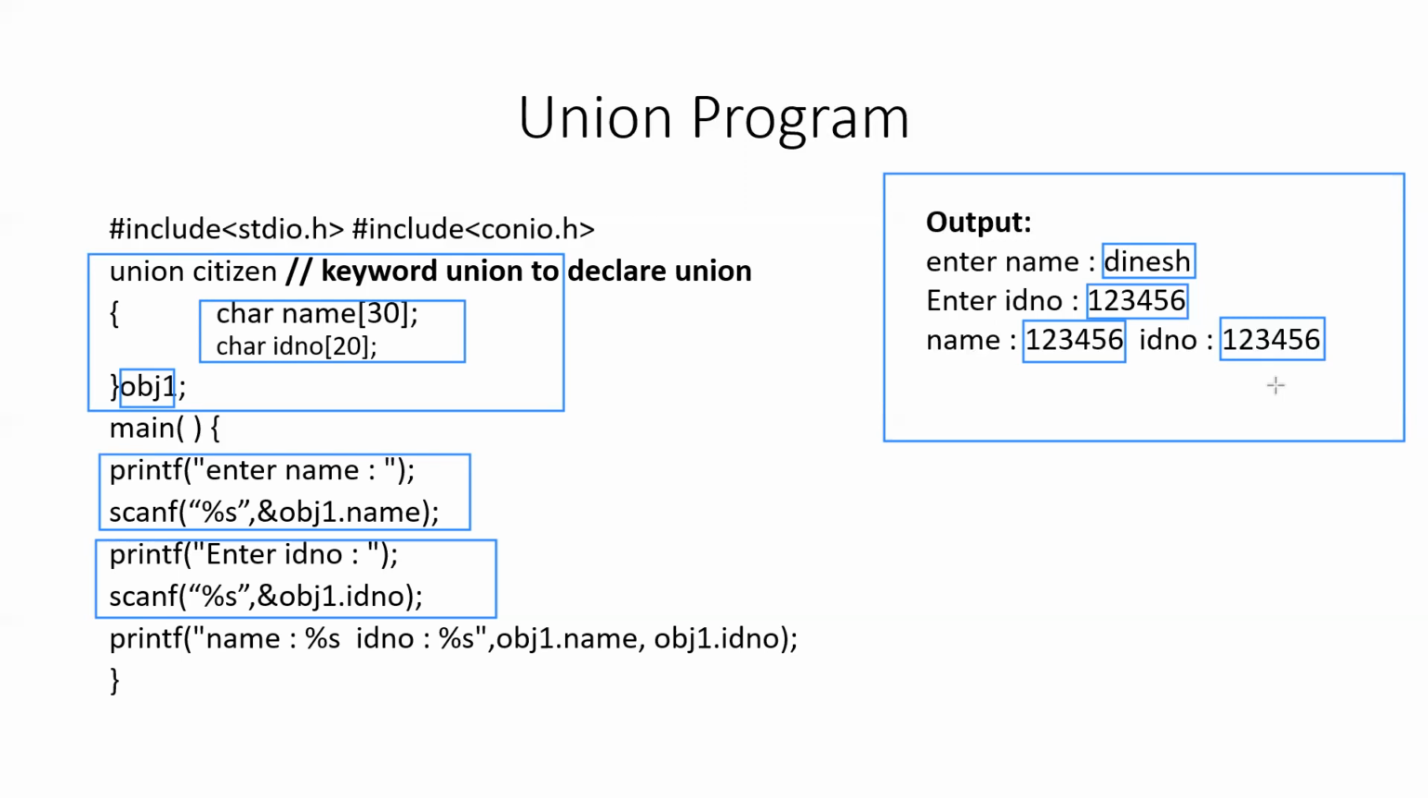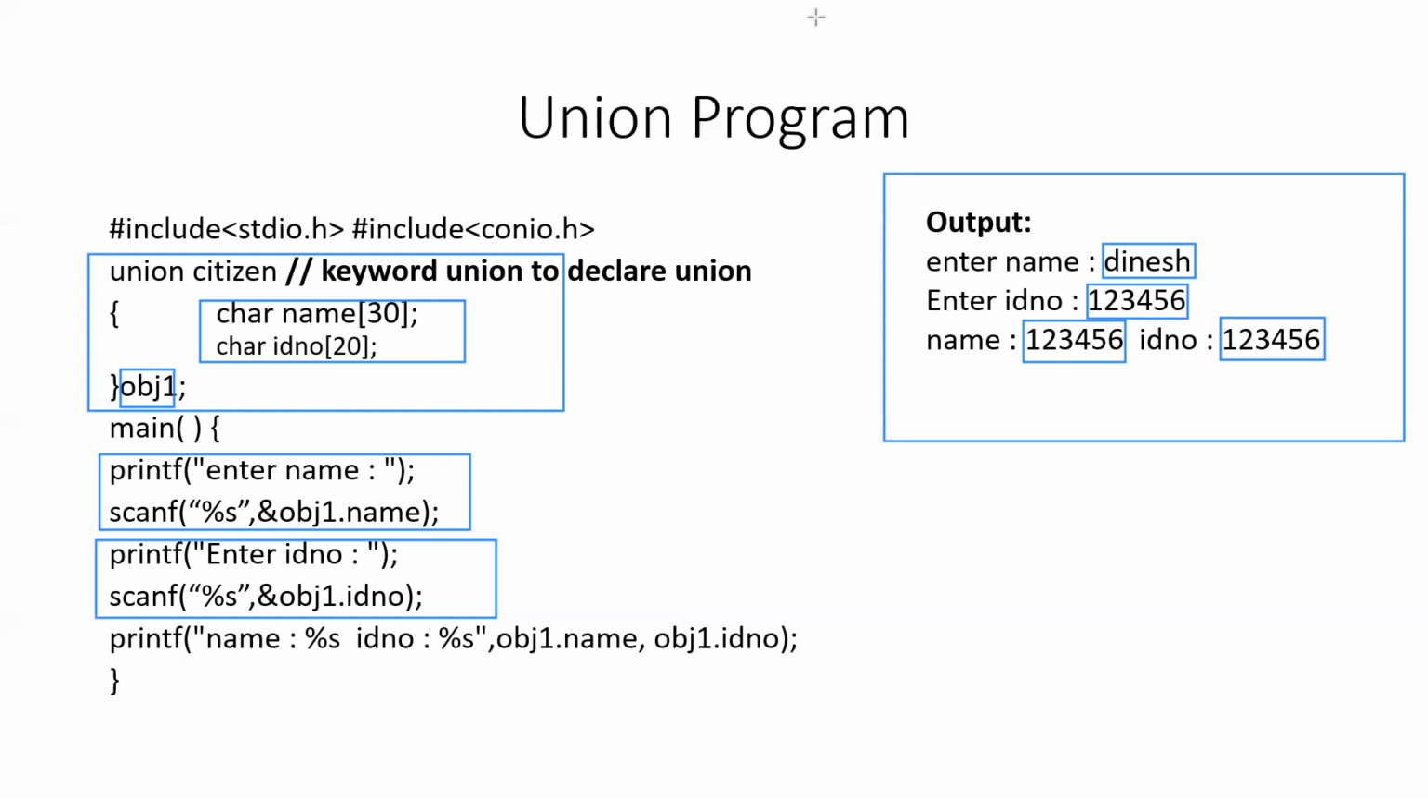So 1, 2, 3, 4, 5, 6 will overwrite Dinesh. And if you try to get the name or ID number, it will only print 1, 2, 3, 4, 5, 6. Union is generally used where the input is dependent upon some condition. All the members are mutually exclusive of each other. For example, if you want to search for something depending upon some parameter, then only one parameter will be active.